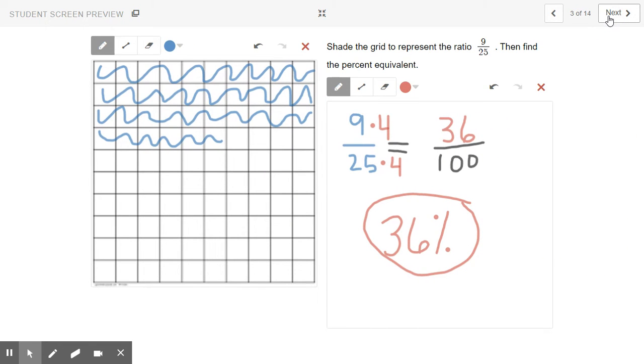Shade the grid to represent the ratio 9/25, then find the percent equivalent. So to find percent, you make it out of 100. So 9/25, 25 times 4 is 100, 9 times 4 is 36. The answer is 36%. You're going to shade 3 complete rows and 6 of the next, for 36 out of 100 shaded.